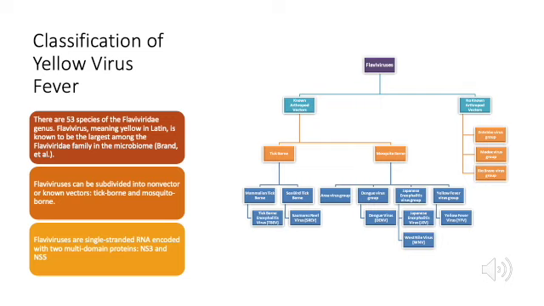Flaviviruses can be subdivided into non-vector or known vectors. Vectors for most flaviviruses are known to be tick-borne or mosquito-borne. In this presentation, the main vector for yellow fever is mosquitoes. Most flaviviruses are composed of more than 70 small, positive-sense single-stranded RNA encoded with two multi-domain proteins, NS3 and NS5. The two multi-domain proteins alter the function of the lymphatic system and create a cascade of events in the host cell.